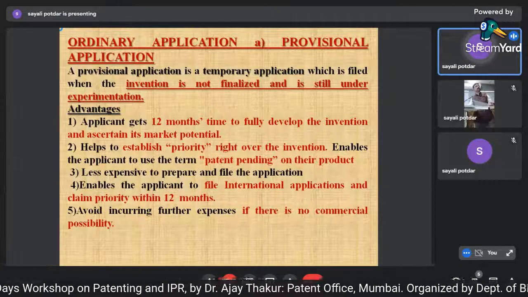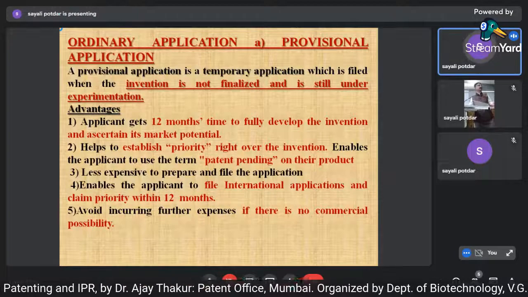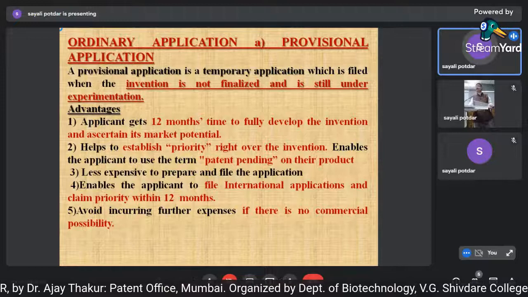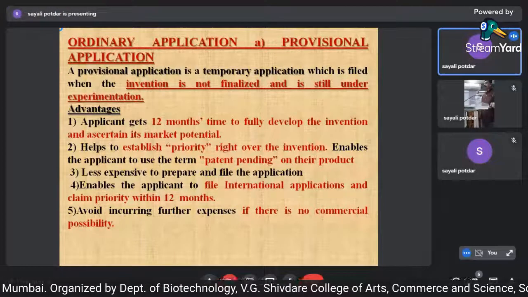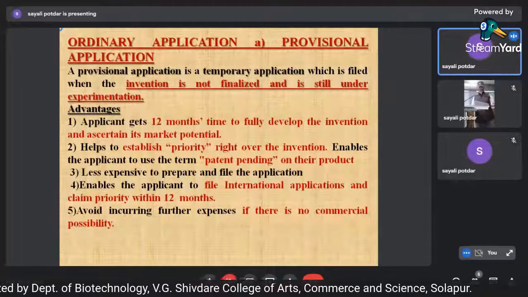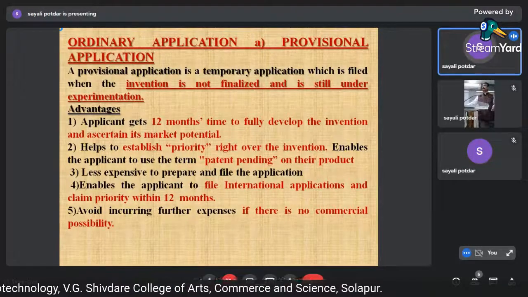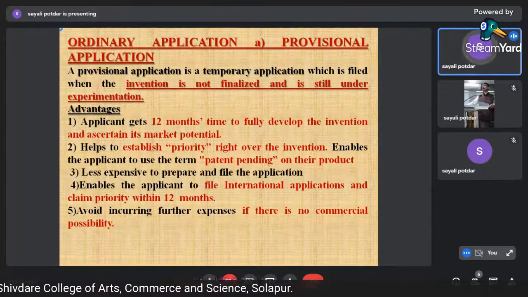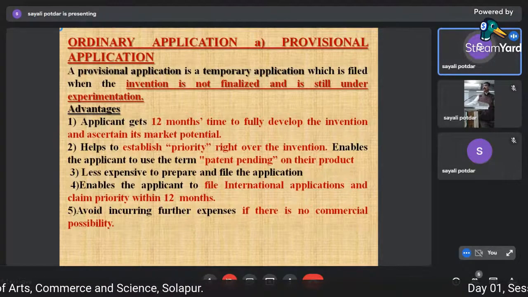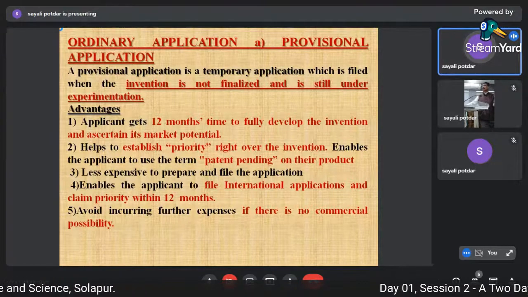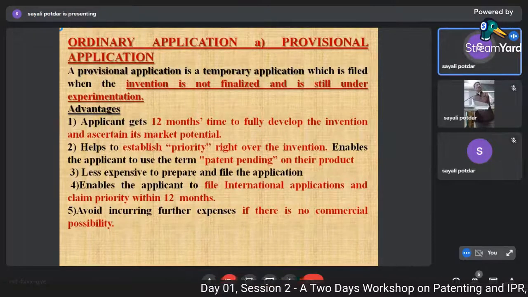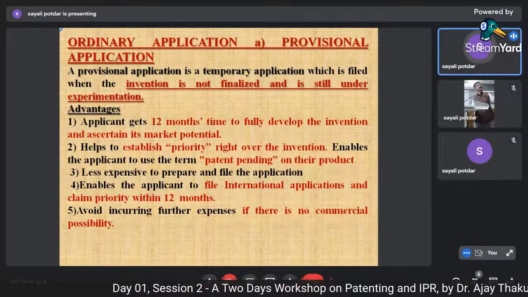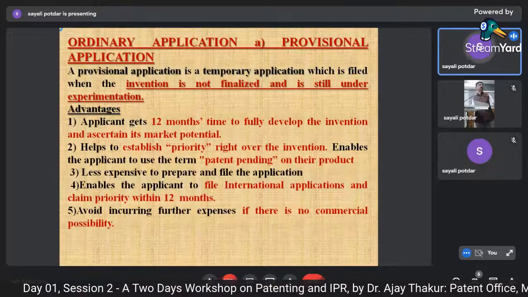Then it enables you to file an international application and claim priority within 12 months. So I told you there are two ways: either you can go by the convention route or you can go by the PCT route. So you have the potential that if you think you can get a market for your product in China, the US, Japan or any European countries, then you can select that country and file. You can convert that ordinary application into an international application.